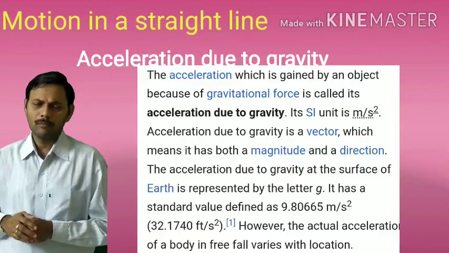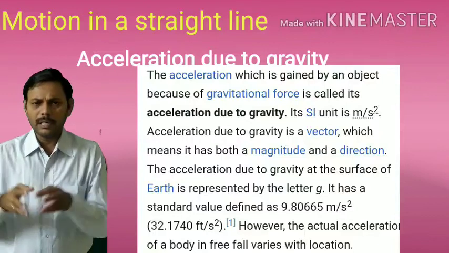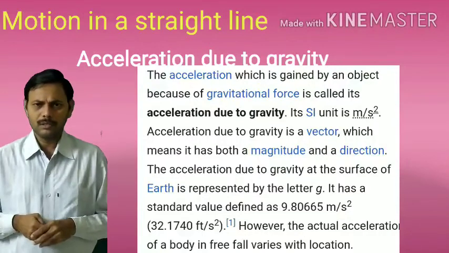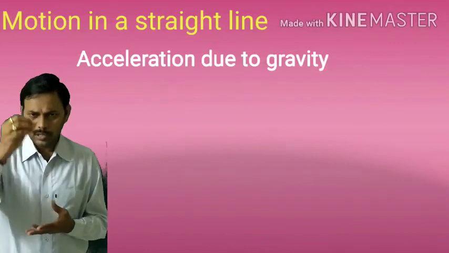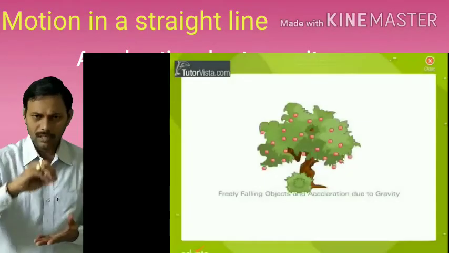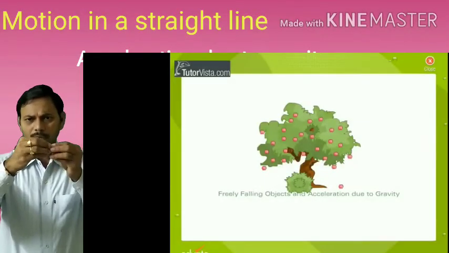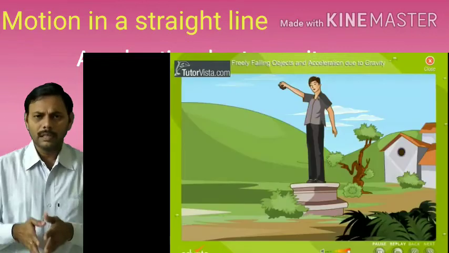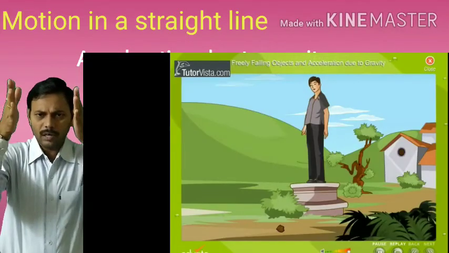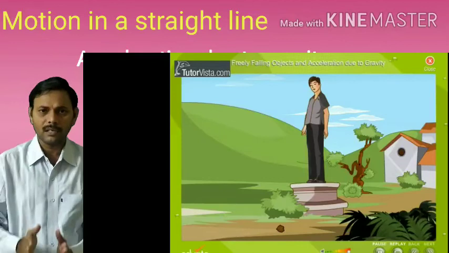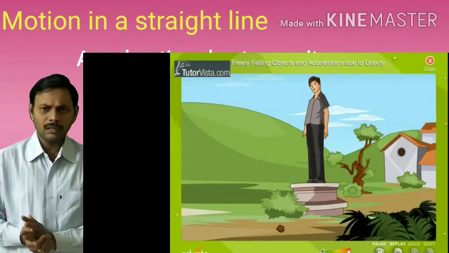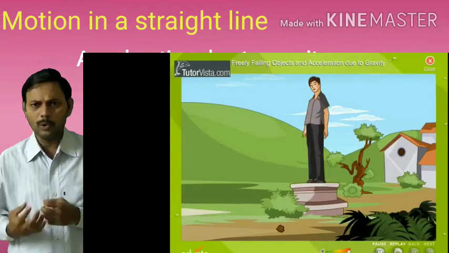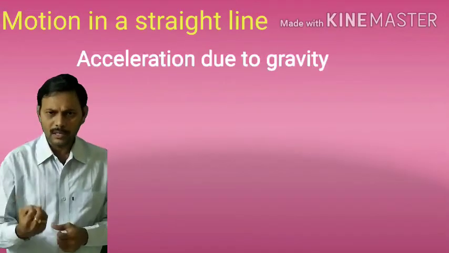To understand this, let us drop any body in the space. Suppose a pen is dropped, or a stone is dropped, or a piece of chalk is dropped, or a book is dropped in the space, then immediately they start to fall down with acceleration. They start to fall down with acceleration due to Earth's gravitational pull. This is known as acceleration due to gravity.